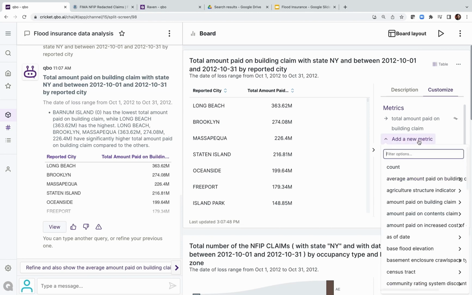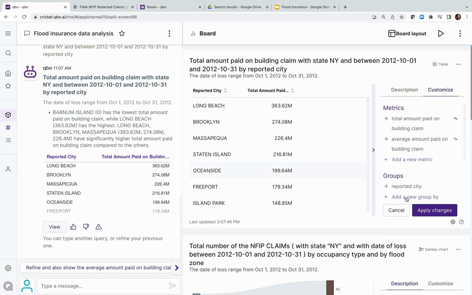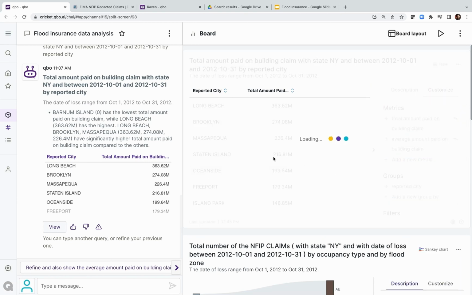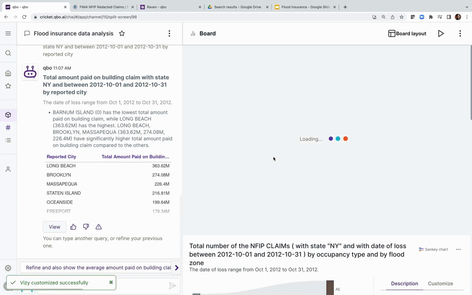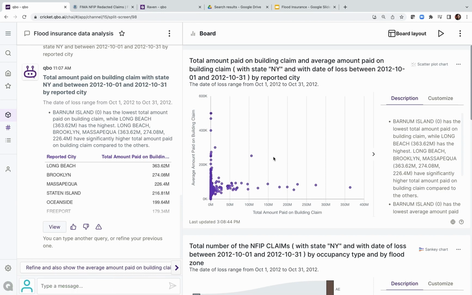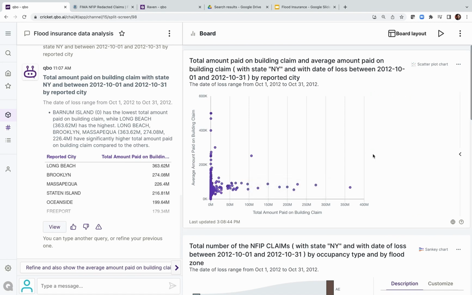What is the average claim? Let's say I'm going to add this average amount paid as one of the metrics. And now let's see what that looks like. So we can compare for each city what's the total amount and the average amount, which could be an interesting comparison. So while that's coming up, what the system is doing behind the scenes is, each time you ask a question, it converts it into a SQL query, gets back the answer, and shows the answer.